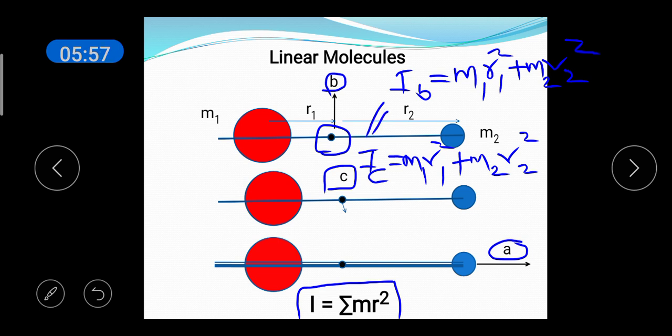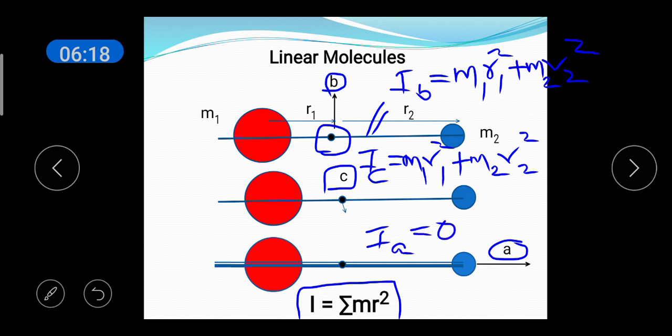Next, consider the rotation of the molecule about A. The rotation will be like this. Now, the distance of the first atom from the axis of rotation is 0. Distance of the second atom from the axis of rotation is 0. So, you have IA is equal to 0.